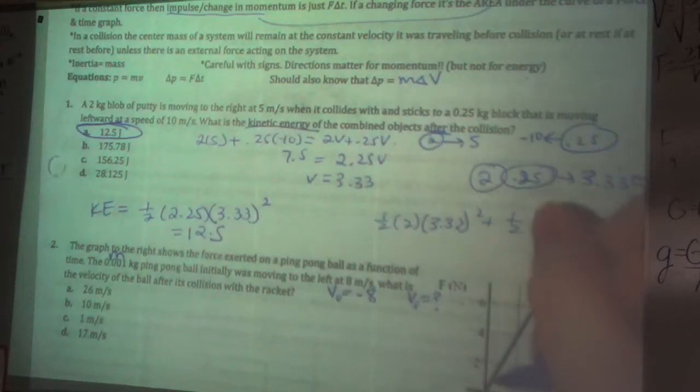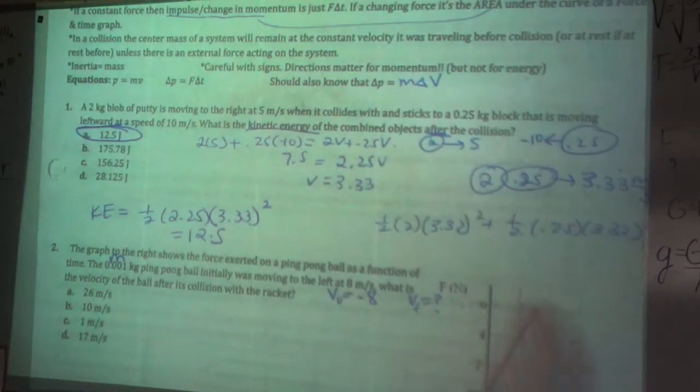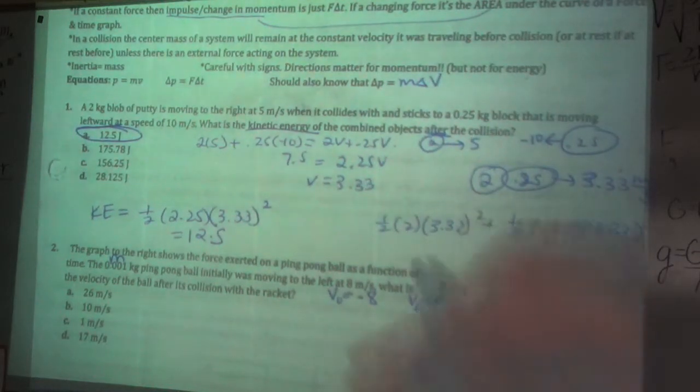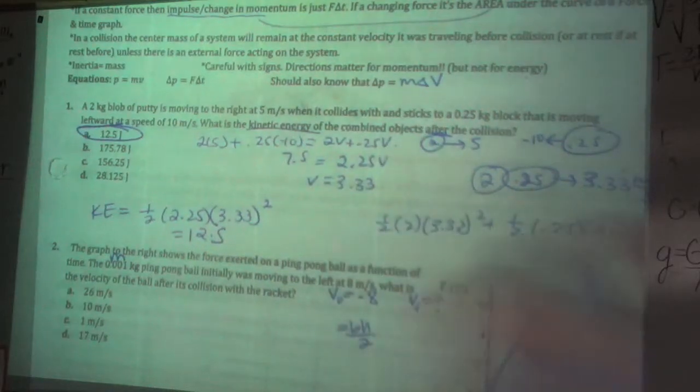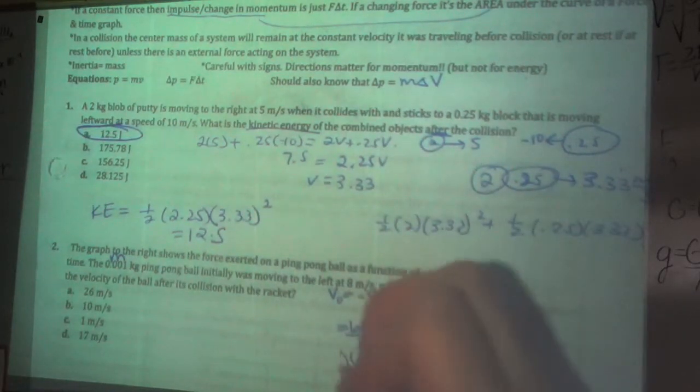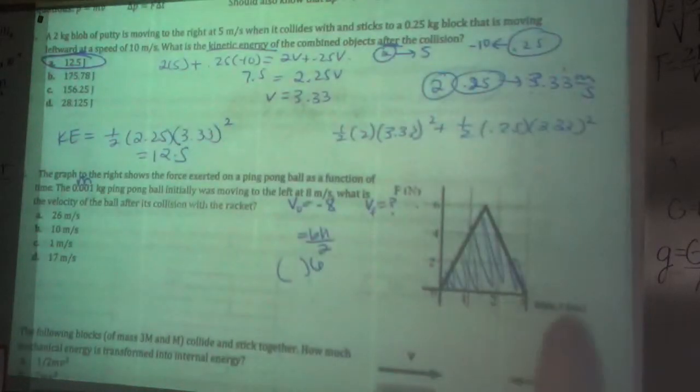What's happening is that there's some force applied, meaning that the momentum is going to be changing. I'm going to be gaining momentum in all of this because I have positive areas under the curve. So first things first, find area under the curve. This is a triangle, so base times height over 2. My height is 6, and my base, most of you are going to say 3. Well, careful, because this is not measured in seconds, it's measured in milliseconds.